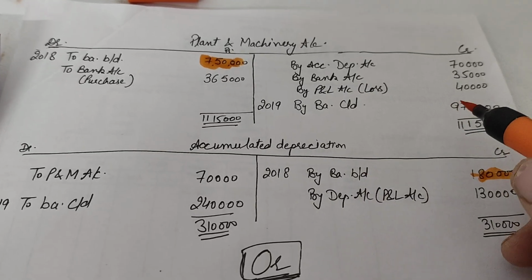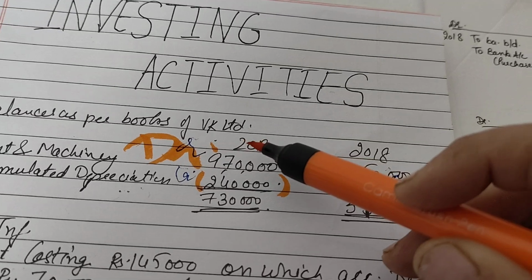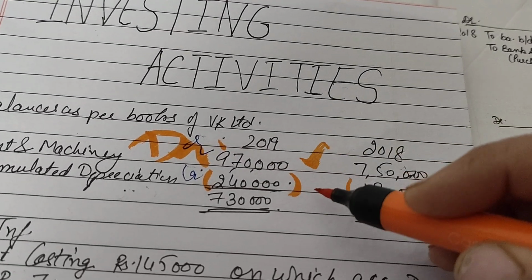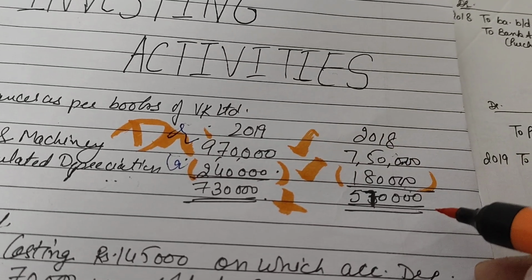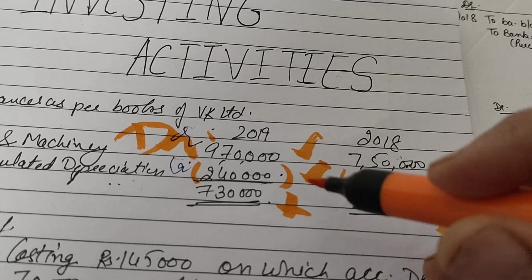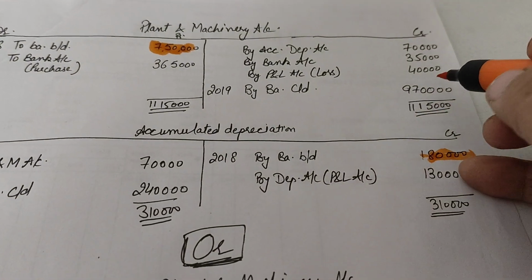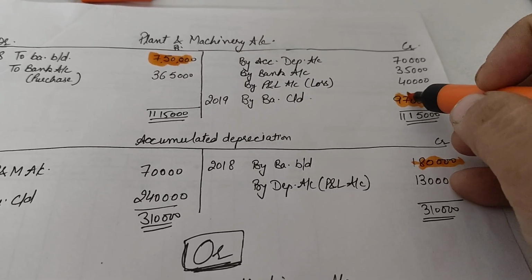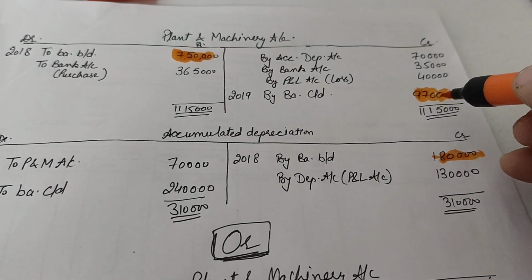Now, there were also given the balances for year 2019. They were closing balances, right? So we are making use of these balances. So there is a balance carried down over here for the plant and machinery, that is 9,70,000. Brought down is on the debit side and the carried down balance would be on the credit side.